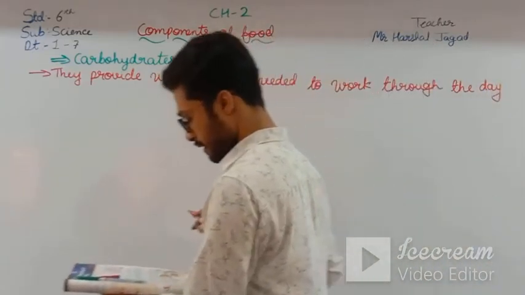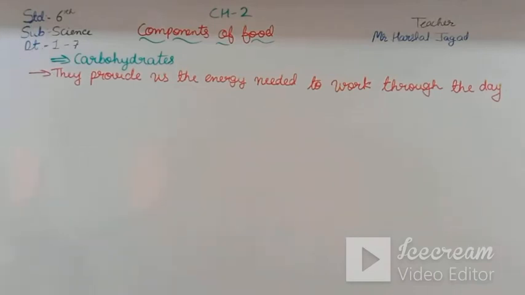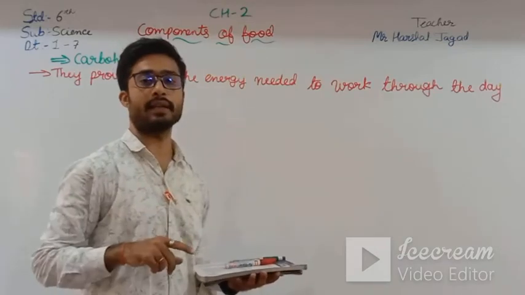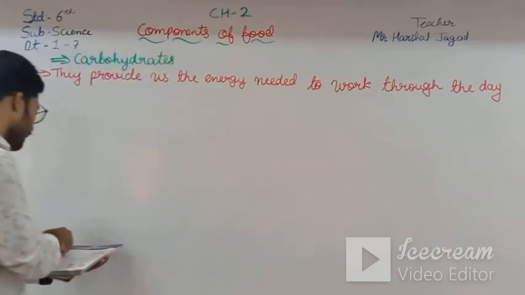Here they have categorized carbohydrates into two types: the first is sugar and the second one is starch.